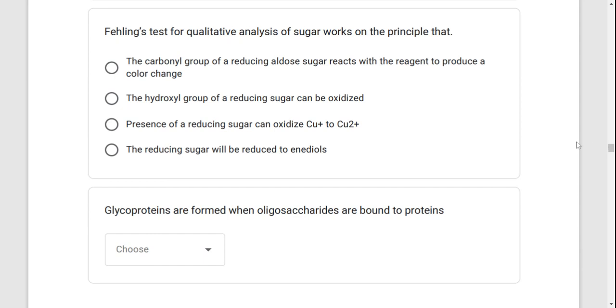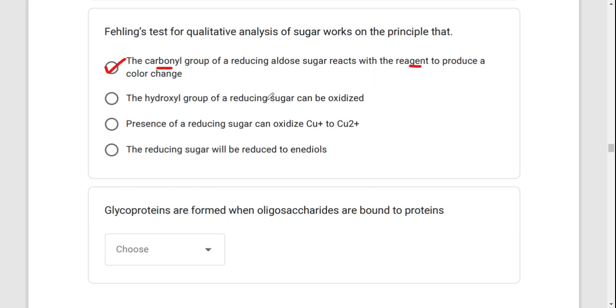Fehling's test for qualitative analysis of sugar works on the principle that, now, Fehling's tests are used to identify aldehydes. For Fehling's test, what happens is that the carbonyl group of a reducing aldose sugar is going to react with a reagent to produce a color change. This is true. The carbonyl that is present in the sugar will react with the reagent and then you're going to be able to see a color change.